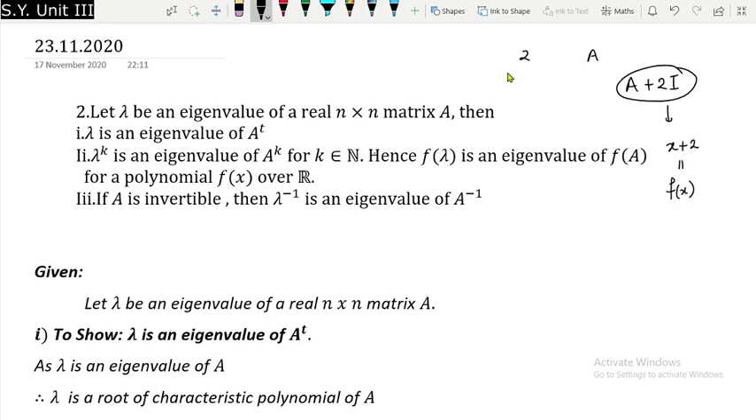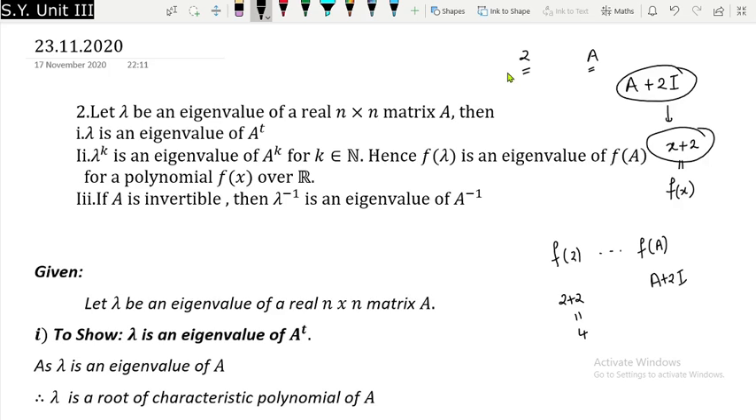Now since we know that 2 is an eigenvalue of A, we can easily say that f of 2 will be an eigenvalue of f of A. And what is my f of A? Since x plus 2 is a polynomial, f of A is A plus 2I, isn't it? And what will be my f of 2? f of 2 will be 2 plus 2, and that is nothing but 4. Is that fine? Very interesting.